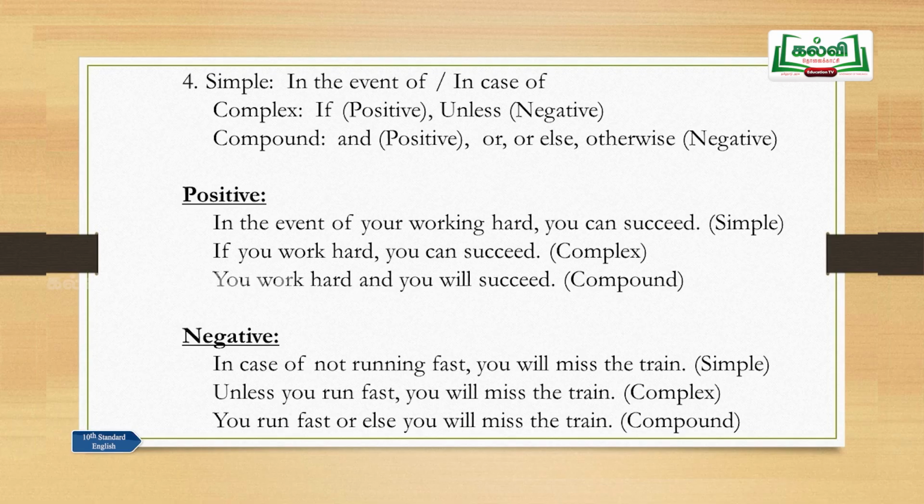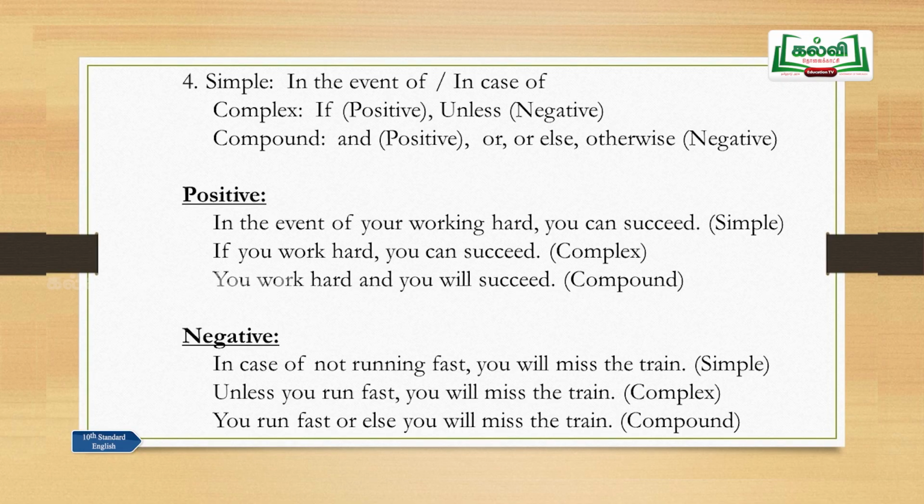And for a negative sentence, let me give you one example. In case of not running fast, you will miss the train. Not running fast, okay, that's a negative sentence. So use unless in complex, and or else, otherwise, any one in the compound. Let us see the answers. Unless you run fast, you will miss the train, that is complex. Run fast or else you will miss the train, that is compound. So that's a very easy example. Hope you can understand with this.